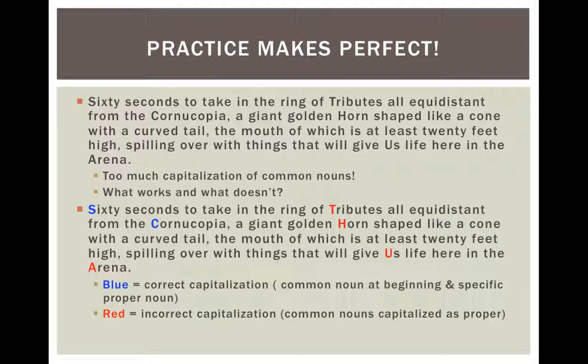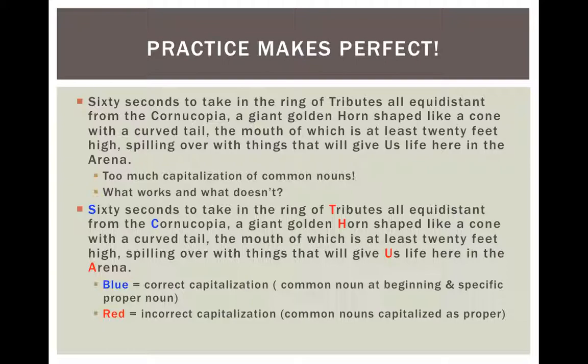Now we move on to the words in red. Red is incorrect capitalization. They're common nouns that have been mistaken for proper nouns. Tributes. This one could be considered kind of tricky, but we are not naming any specific tributes. It's just a big group of people, so that is general and that is therefore lowercase. Horn could be in reference to the cornucopia, but that is not specific enough because there is another word, cornucopia, that is more specific.